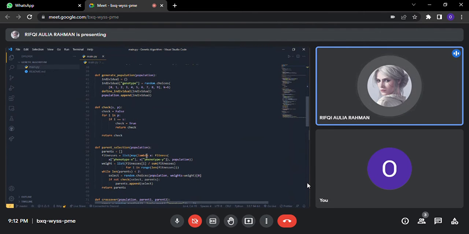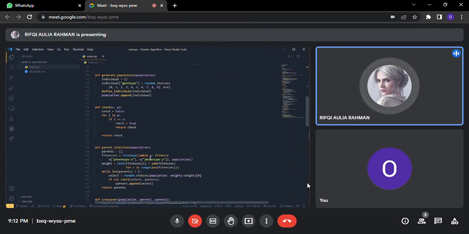So in parent selection, we are going to select two parents from the current population, and we are going to use roulette wheel selection to determine the parents that we are going to breed. The first thing that we do is define the fitness list, which is a list of the fitness function of all the population.